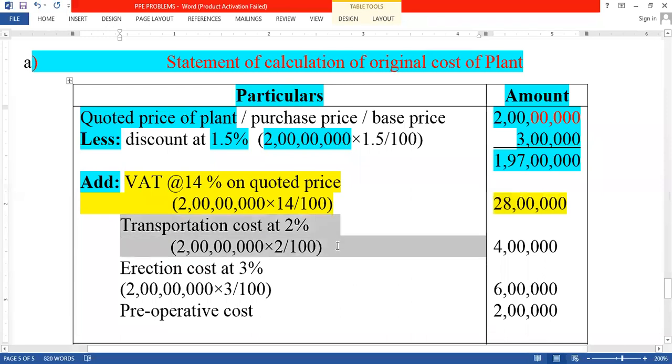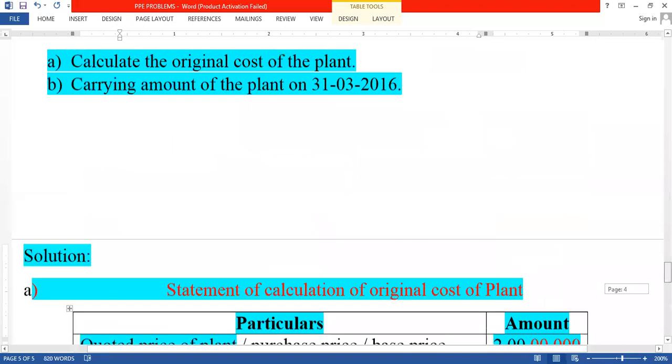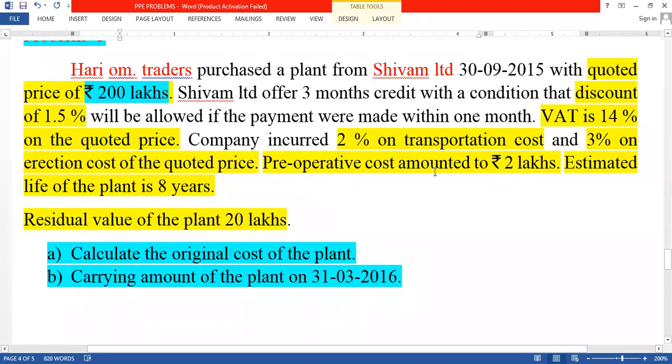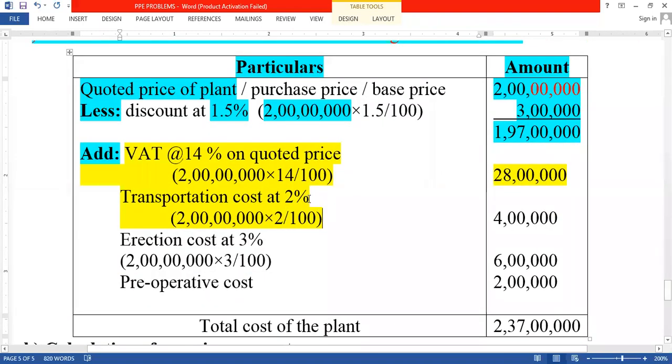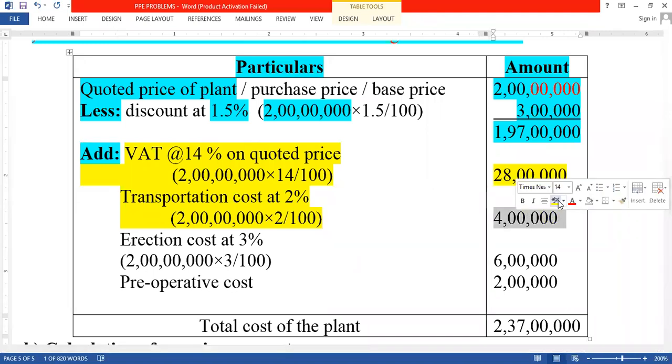After this, transportation cost. See in the problem what they have given about the transportation. Here 2% on transportation cost and 3% on erection cost of the quoted price. So they are also telling that you should calculate the transportation cost on quoted price. How much is the quoted price? 200 lakhs into 2%, how much do we get? 4 lakhs. We get the 4 lakhs.